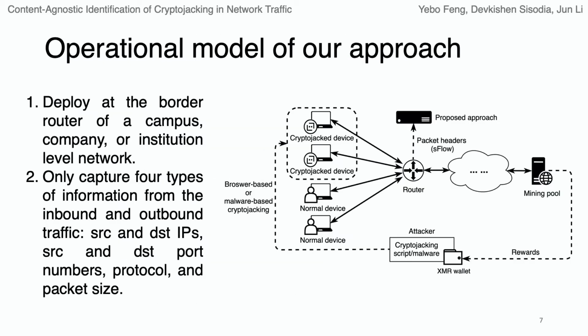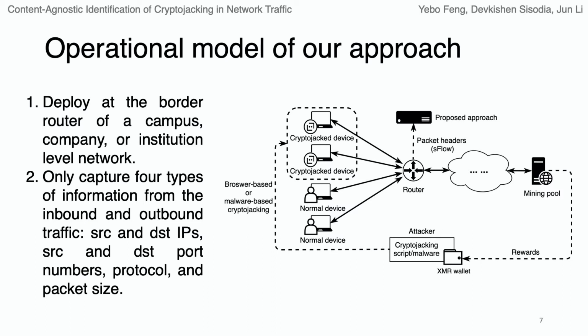Here is the operational model of our approach. It can be deployed as a border router of a campus, company, or institution level network. Our approach only captures 4 types of information from the inbound and outbound traffic, which are the source and destination IP addresses, source and destination port numbers, protocol, and packet size.